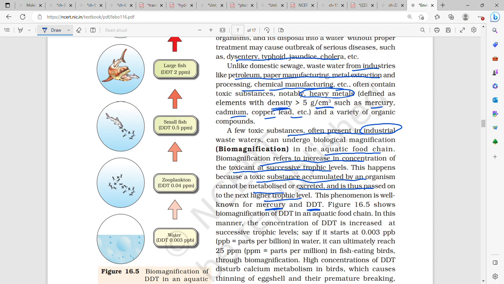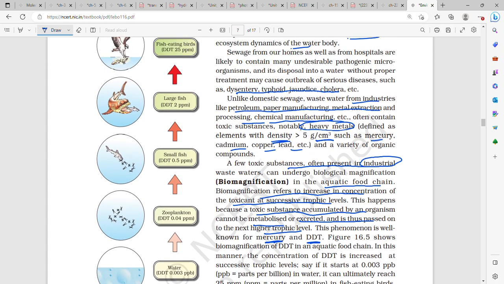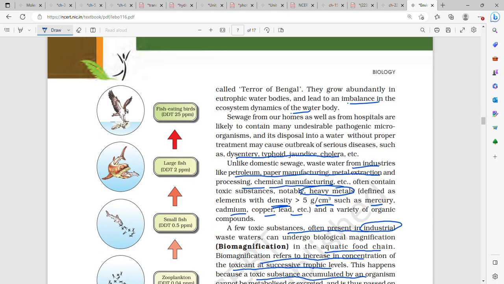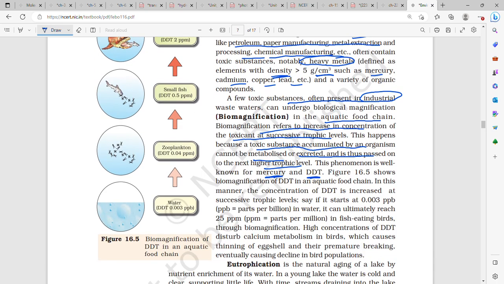Then small fish eat the zooplankton and it becomes 0.5 parts per million. Then large fish eat the small fish and it becomes 2 parts per million. And then fish-eating birds, biomagnification occurs and the highest level of DDT is there, 25 parts per million.